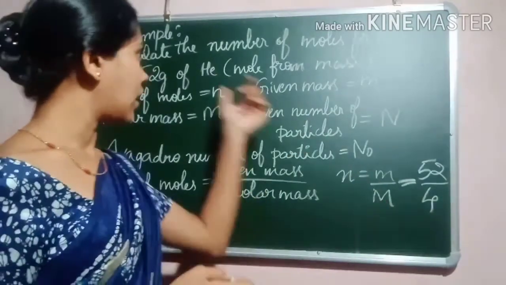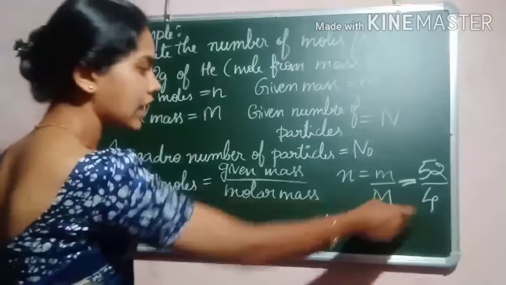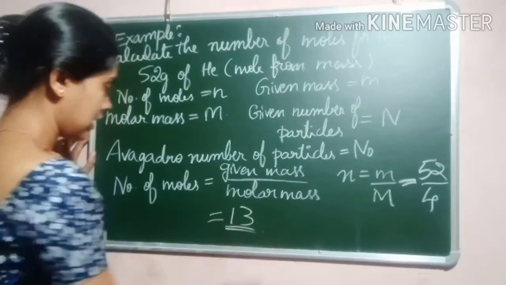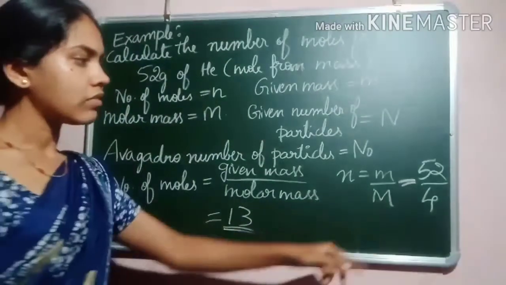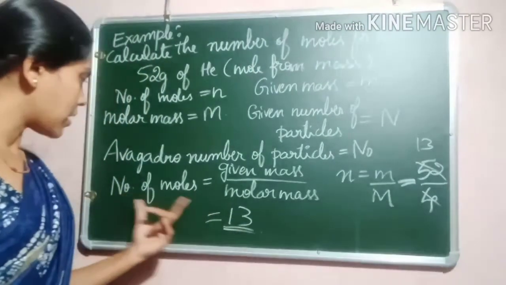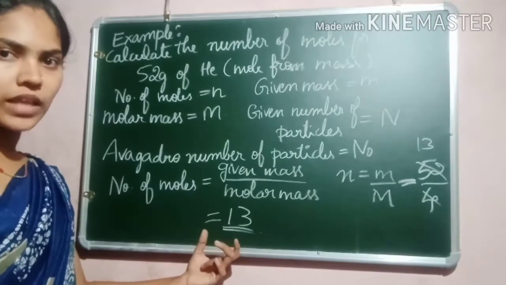The molecular mass of helium is 4. Got it? So 52 divided by 4 is equal to how much? That is 13. 4 ones are 4, 4 thirteens are 52. So the number of moles is 13. This is just a number, so there is no unit for that.